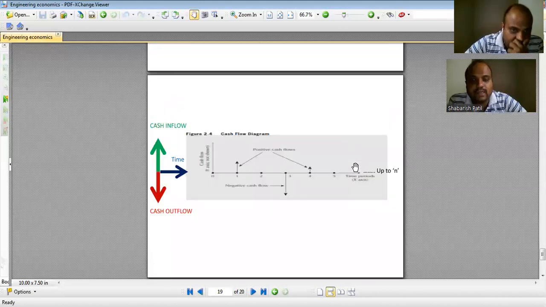With this basic introduction, I will end today's class, and again we will continue with the numerical and a few other concepts as far as engineering economics is concerned.